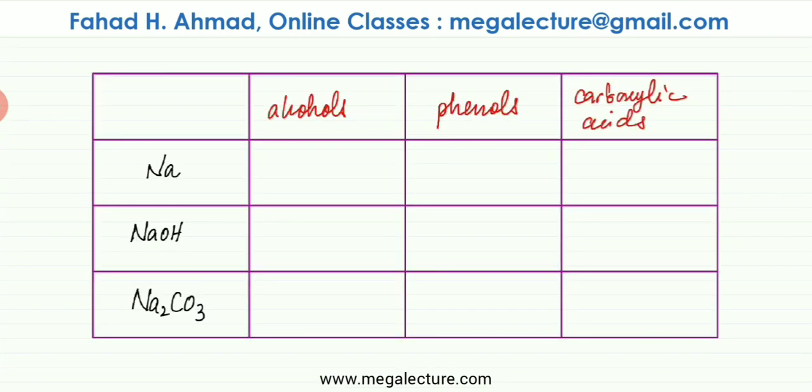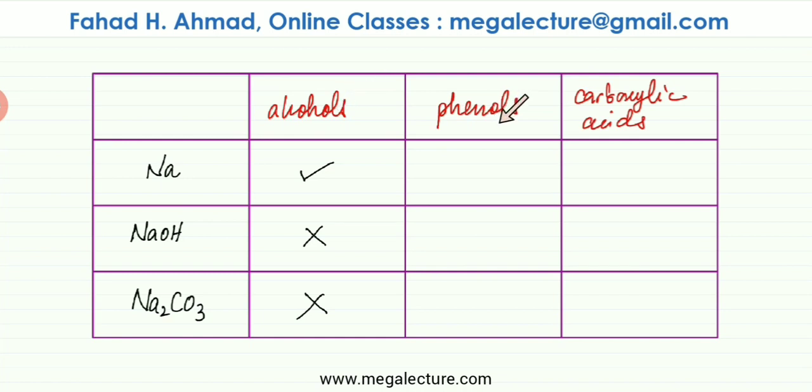Now, here's a table that's going to summarize the reactions. Acids usually react with metals, bases, and carbonates. Carbonates are also weak bases. So they react with hydroxides, with carbonates, and with metals. Now, alcohols are considered to be the weakest. So alcohols only react with very reactive sodium metal. They don't have any reaction with NaOH, which is a base, and they don't react with carbonates either. So they're not very good acids. They are very, very weak acids.